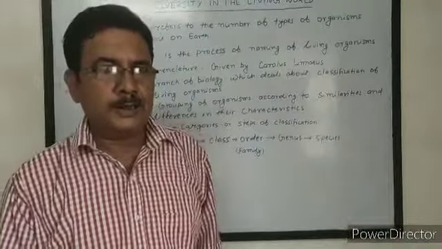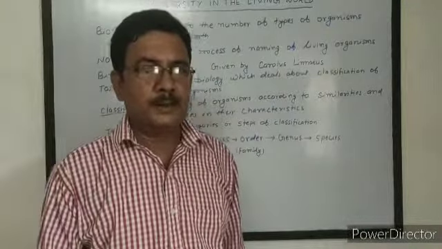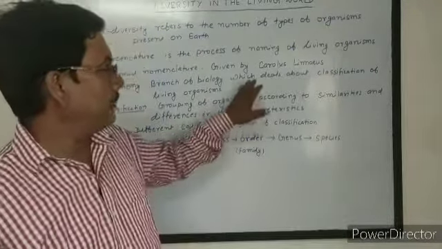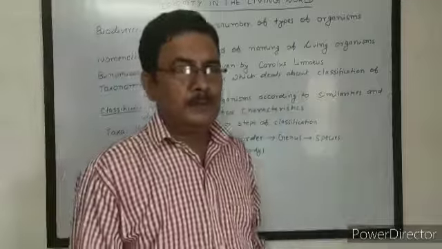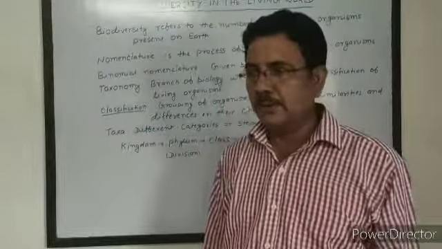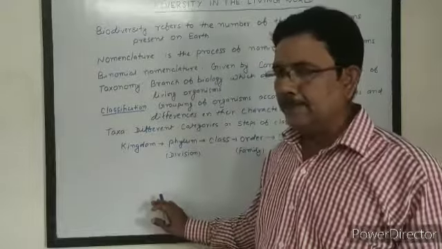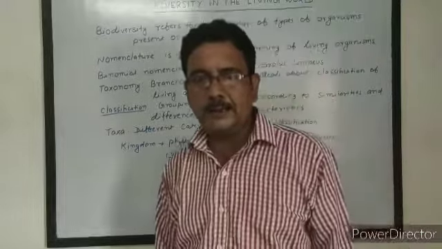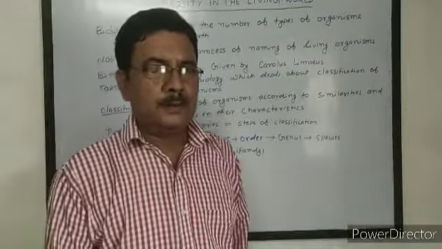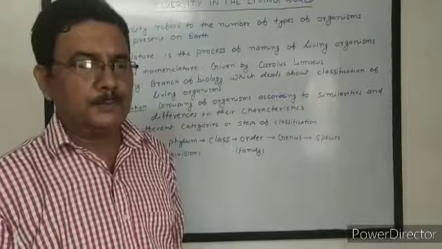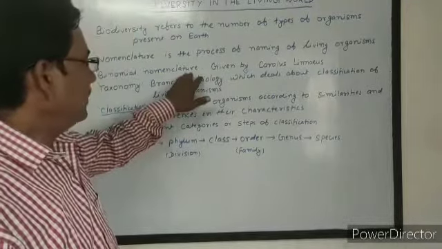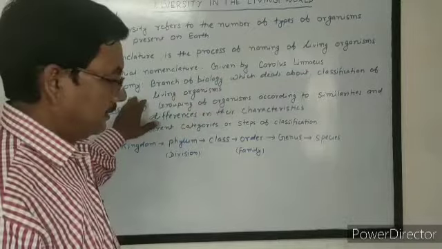The generic name, that is the name of the genus, starts with a capital letter, and the specific name starts with a small letter. Both the generic name and the specific name are either written in italics or they are underlined. So this is the process of naming of organisms, that is binomial nomenclature, which was given by Carolus Linnaeus.